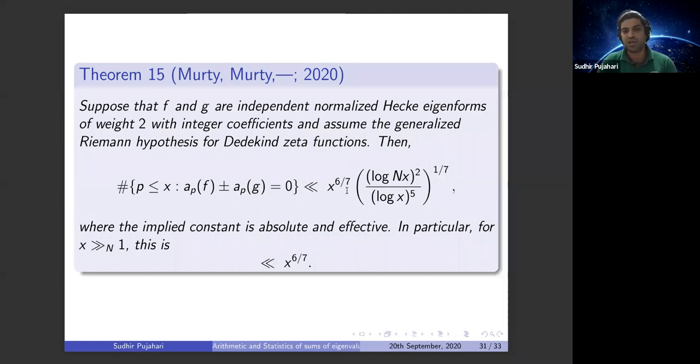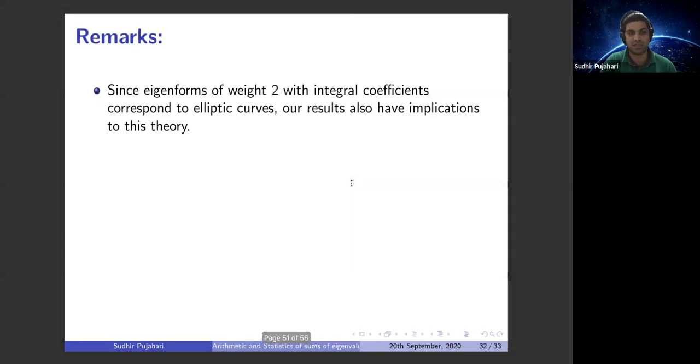If you assume the automorphy of all the symmetric power L-functions along with the generalized Riemann hypothesis, we can improve this to x to the power 3/4, not beyond that. And if you assume the Lang-Trotter conjecture, this is expected to be x to the power 1/2 minus epsilon. So with this, basically we showed that we satisfy all the axioms and obtain the result. A couple of remarks, I am almost done.